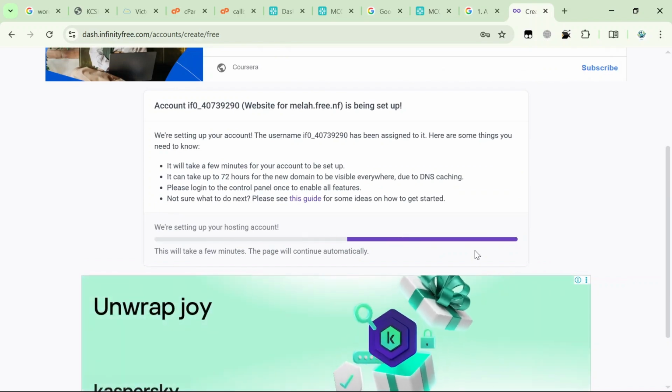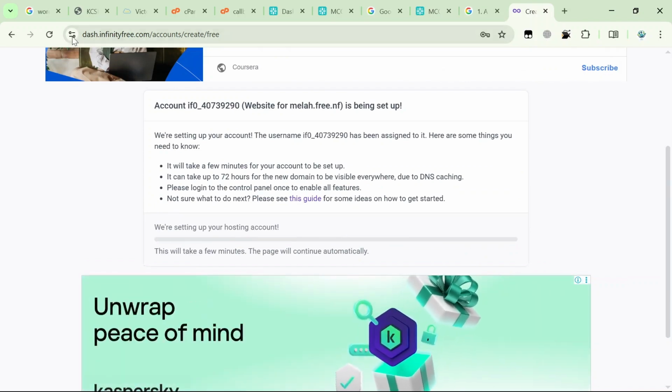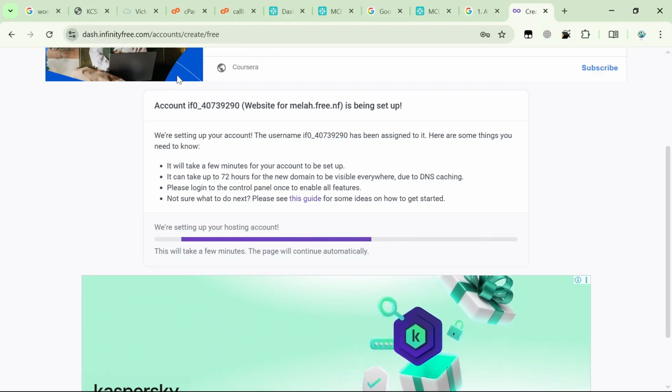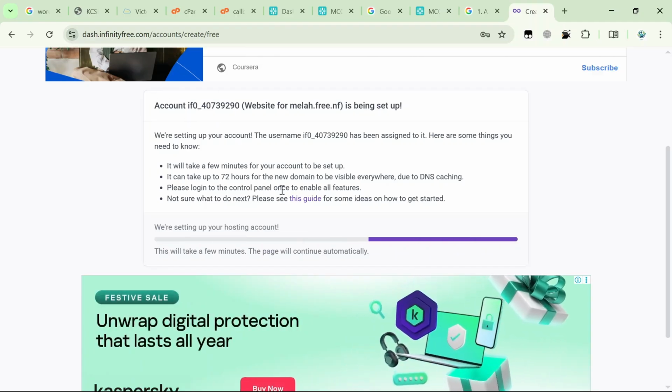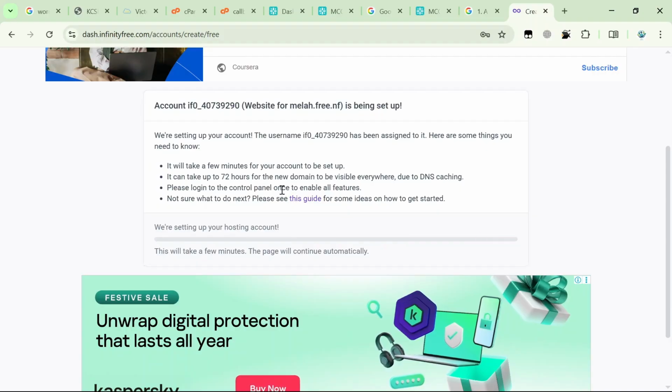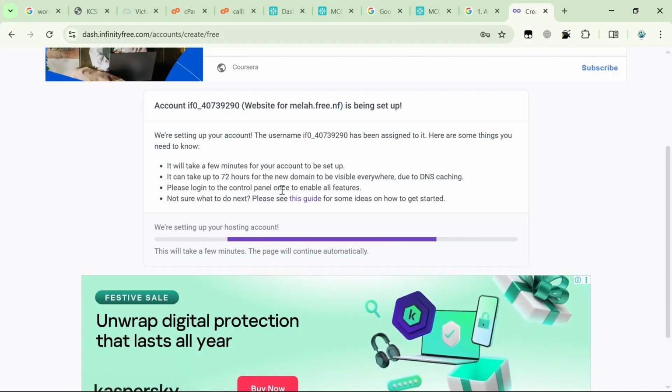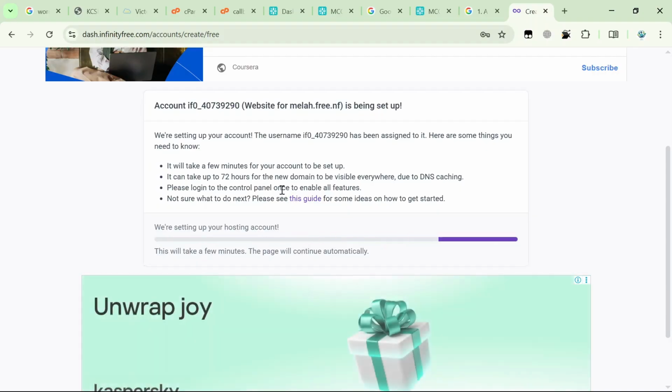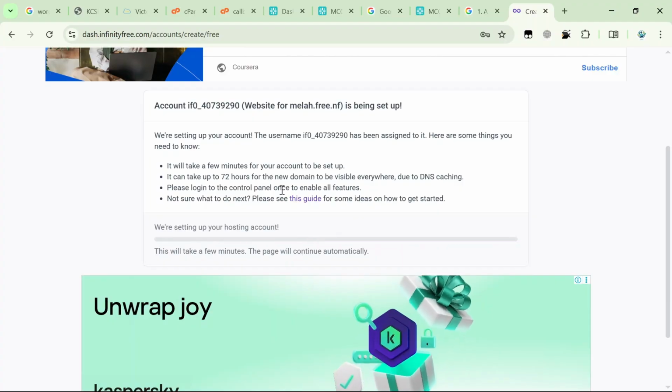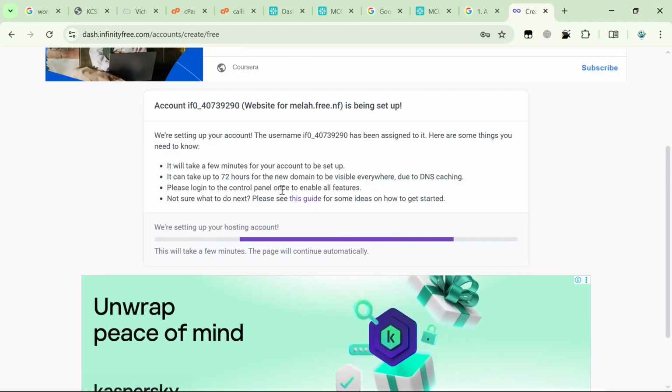What I mean by that is that SSL will automatically give your account a free certificate that will make users know that your site is secure, especially when making payments.